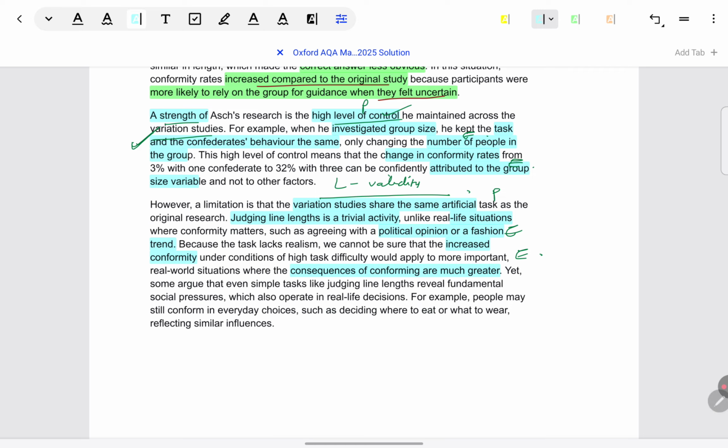So here the counterpoint given is, even in simple line tasks, if someone is going to show this much conformity, close to 37%, then in real life decisions, when greater implications are there, like what to eat or what to wear, we can reasonably expect that people will show the same behavior. No doubt it doesn't match real world situations, but for a simple thing, if people get so pressurized, won't they get pressurized in real life when things are more serious? So from that counterpoint view, it can reflect, in fact to a lesser degree, what happens in real life.